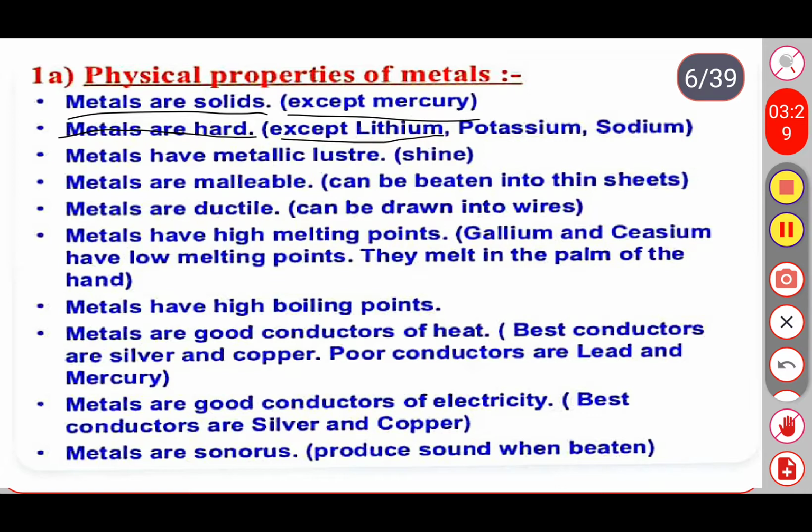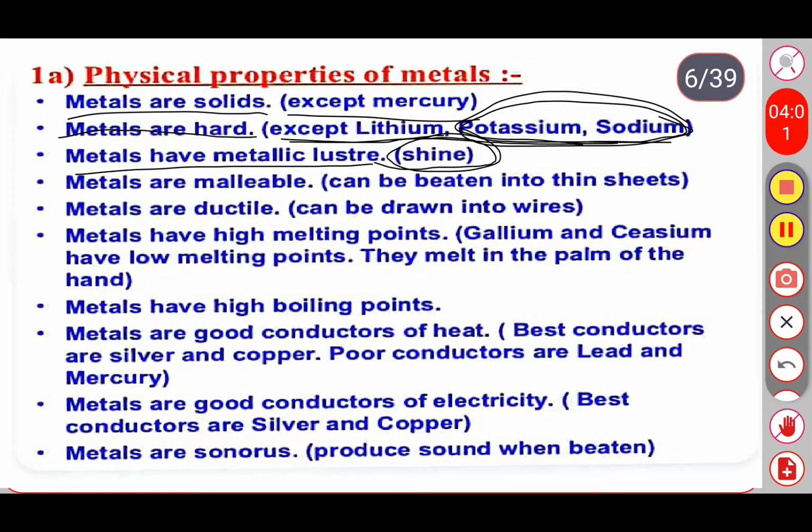Except we have three types of metals: lithium, potassium and sodium. Both sodium and potassium we can easily cut with the help of a knife. So the three metals, lithium, potassium and sodium, are soft in nature and all the remaining metals are hard in nature. And next one, metals have metallic luster. Metallic luster means they appear shiny in nature. The surfaces of the metals shine.